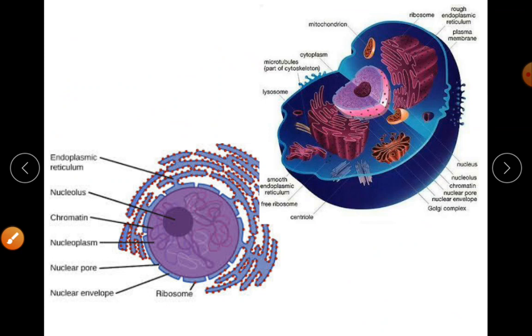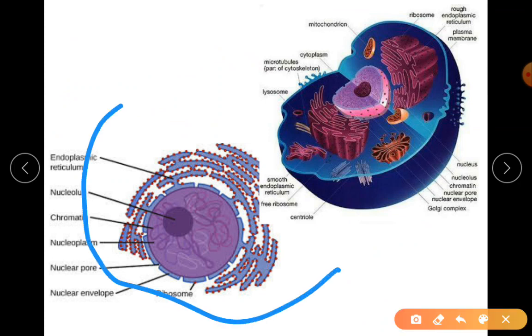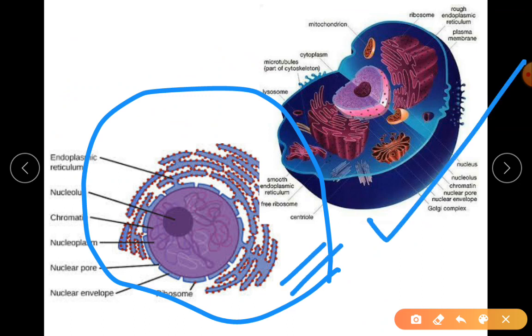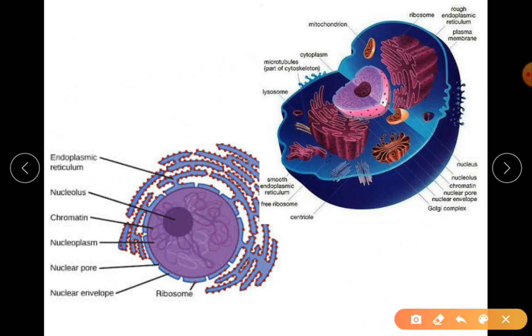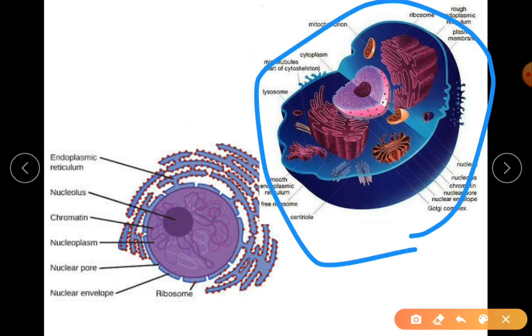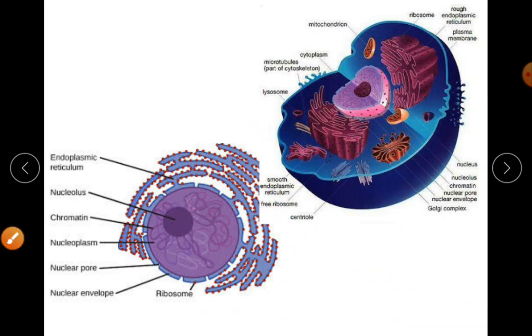So all this began with the first structure, the nucleus. Where is the nucleus present? Inside the cell. You all know a cell consists of many cell organelles. These cell organelles are controlled by the master organelle called nucleus. I'm not going into detail.